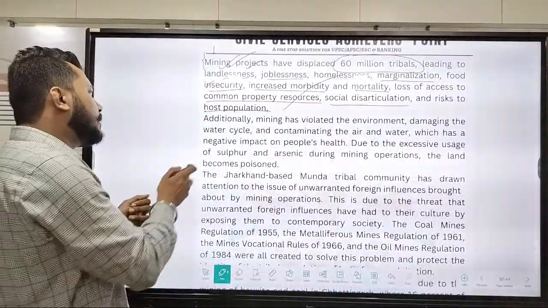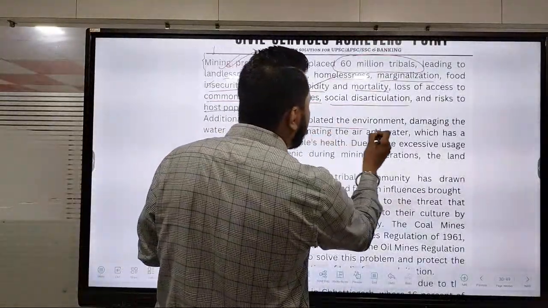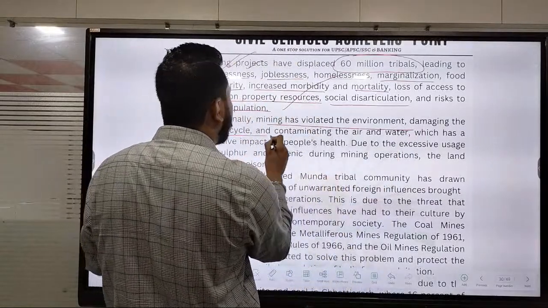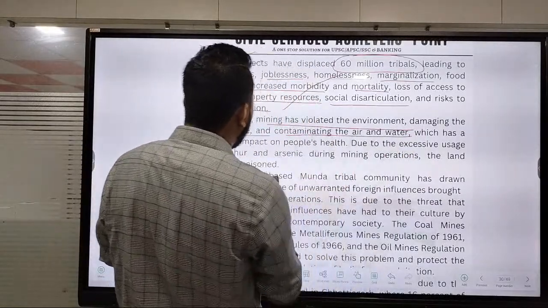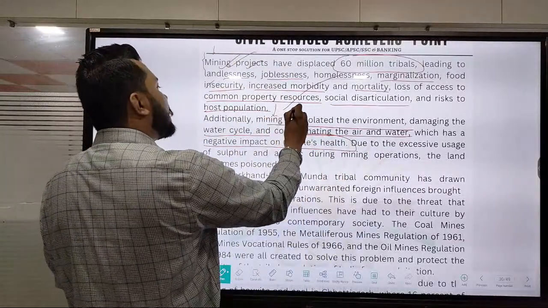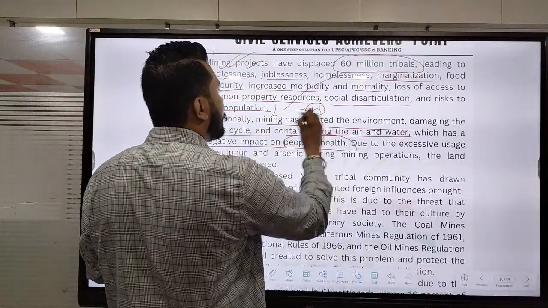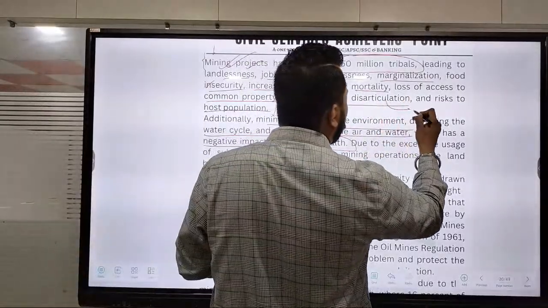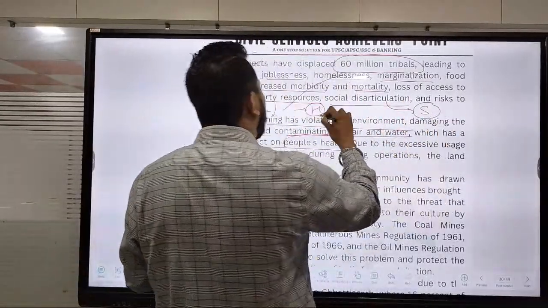Additionally, mining has violated the environment, damaging the water cycle and contaminating the air and water, which has a negative impact on people's health. So mining is directly related to the health sector.